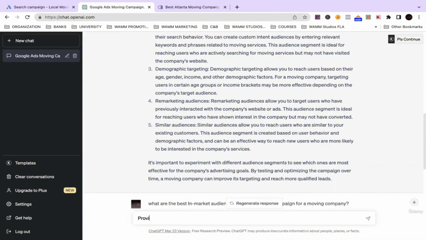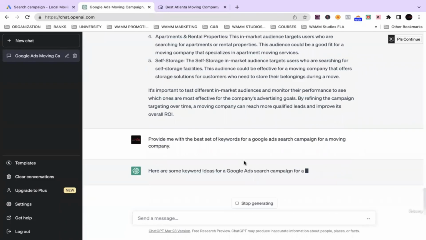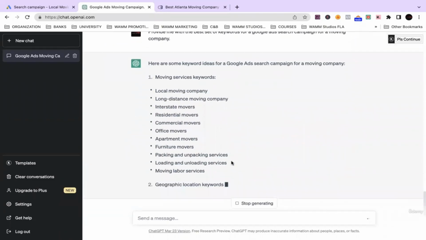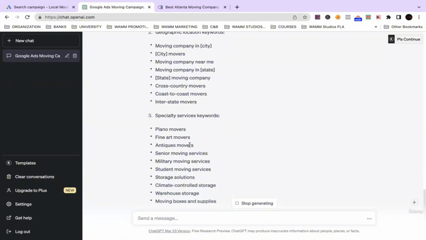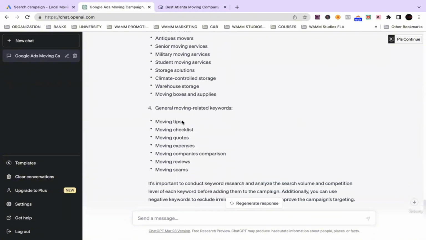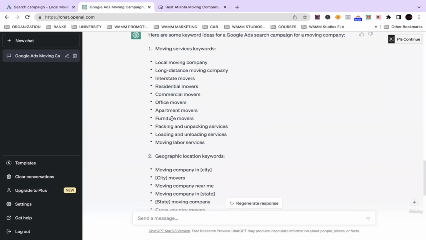Provide me with the best set of keywords for a Google Ads search campaign for a moving company. All right, so